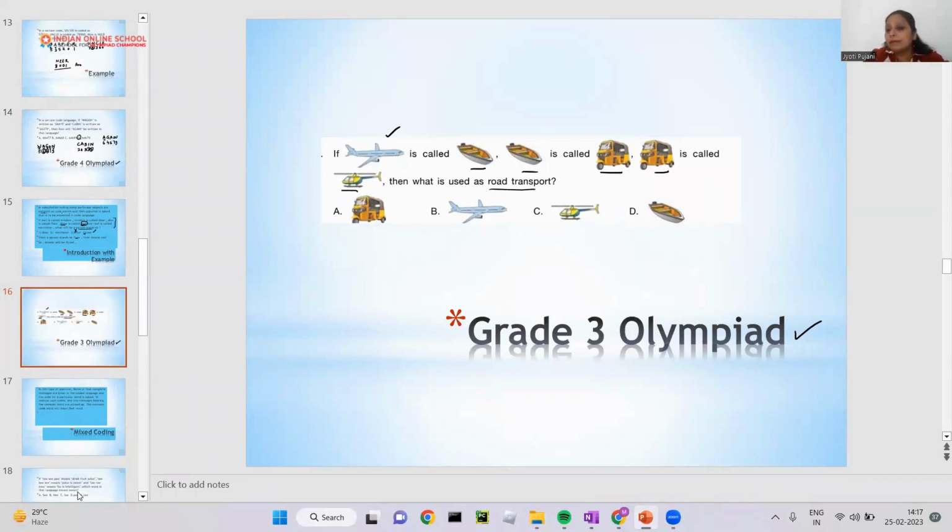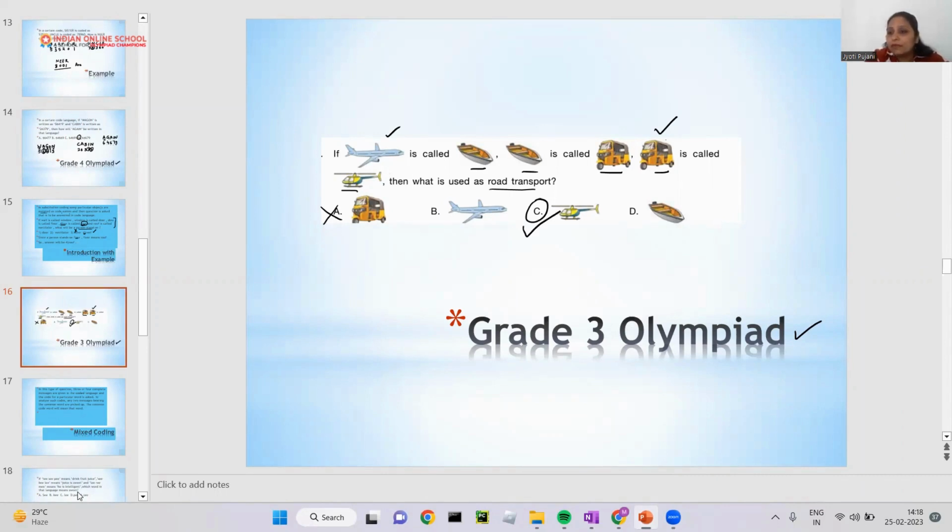First, always keep in mind, what is road transport here? So obviously, auto is a road transport because it runs on a road. Okay, so can auto be your answer? No, auto can't be your answer. What they have used, the substitutional word for the auto, that will be your answer. Auto is called helicopter. It means your answer will be helicopter.